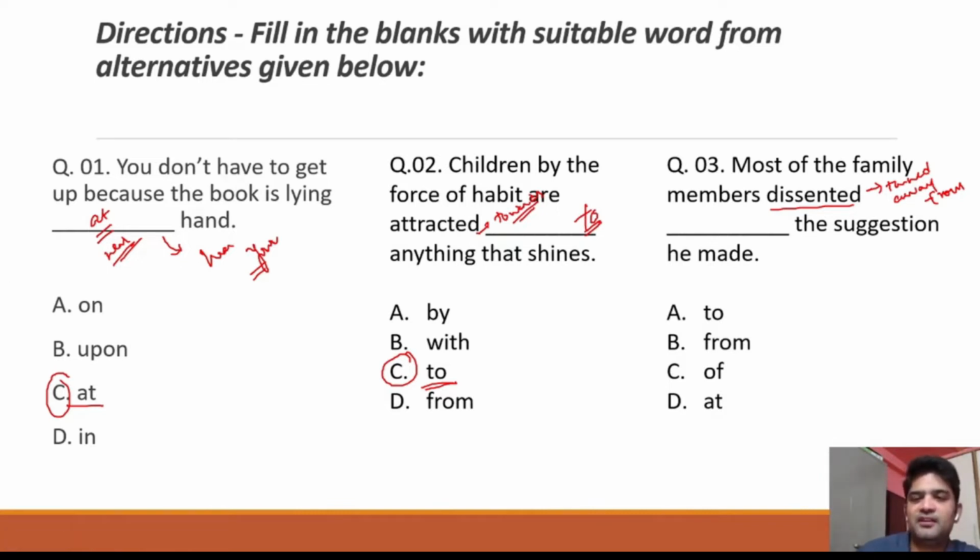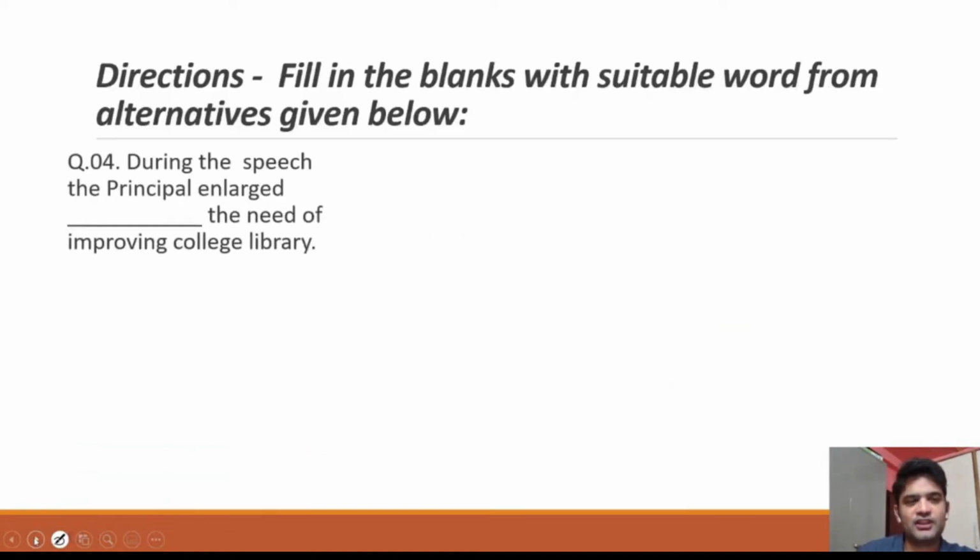Most of the family members turned away from, like dissented, so from the suggestion. The thing that makes the most sense is turning away from. So when you're talking about decisions or body movements, you need to use the word from in prepositions. So that's number 3.